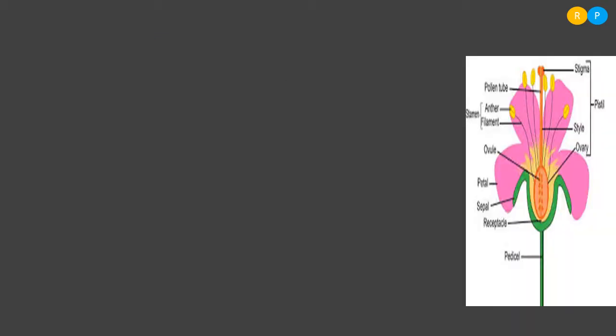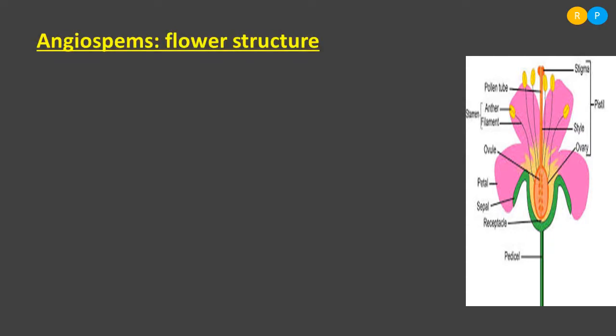In the angiosperm, sexual reproduction results in the formation of seed. Seed formation is very common and seeds are protected within a fruit. In order to understand the process of reproduction in the angiosperm, first we have to understand the structure of the flower. This is the diagram showing all the parts of a flower. This is a bisexual flower because both the sex organs can be seen in the same flower. The flowers are the actual structures meant for reproduction. They consist of reproductive organs.